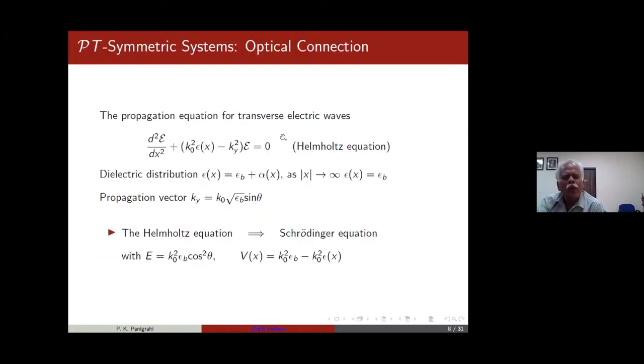Now I will be looking at optics, the Helmholtz equation, partly to avoid the problem of the inner product. In the case of optics, this epsilon is your dielectric constant, the distribution here, and this can be cast like a Schrödinger equation, as has been mentioned earlier.